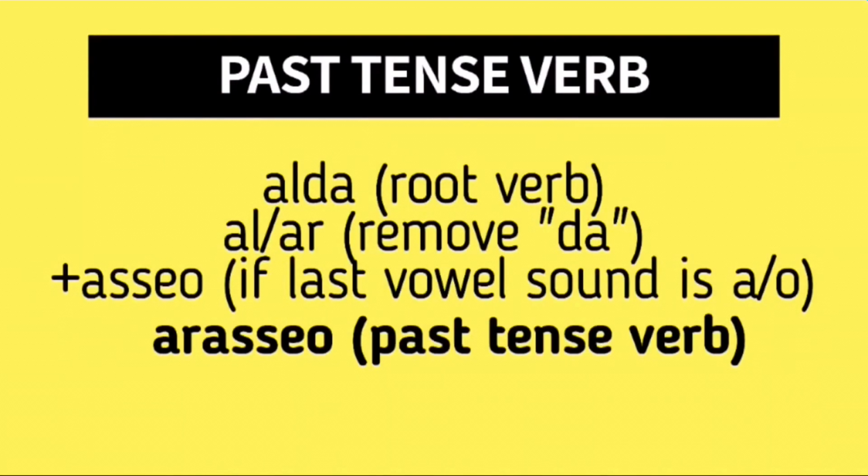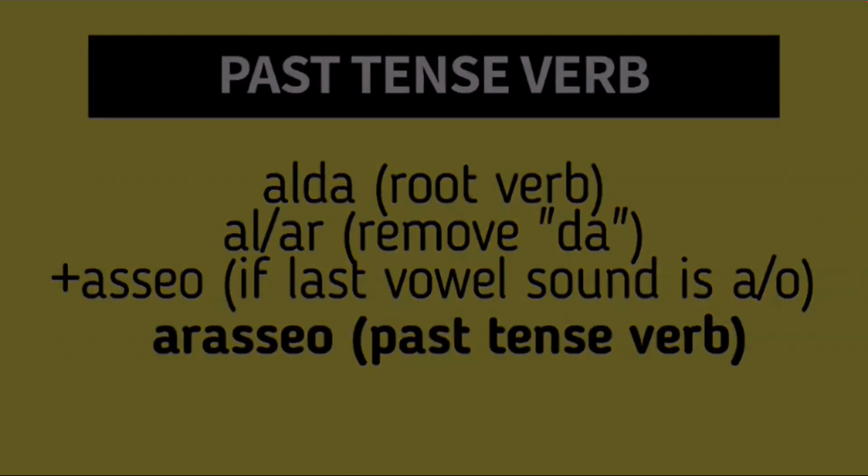The word araso is also from the word alta, which is our word for today. And it's important to take note that araso is the past tense form of alta. Alta is transformed into araso by removing da and adding aso to the remaining verb. So that al plus aso, it becomes araso. If you remember, there is a set of rules to be followed to know the suffix that will be added to a verb. It's the same case for past tense. We will choose between aso or oso depending on the last vowel sound of the remaining verb.